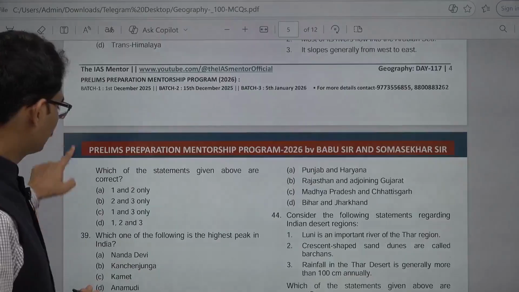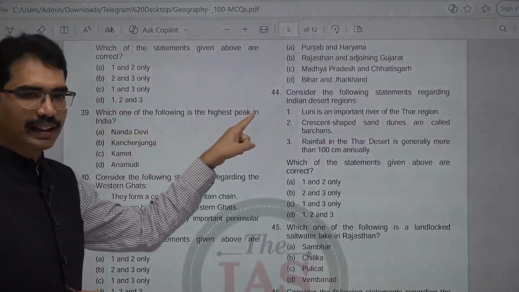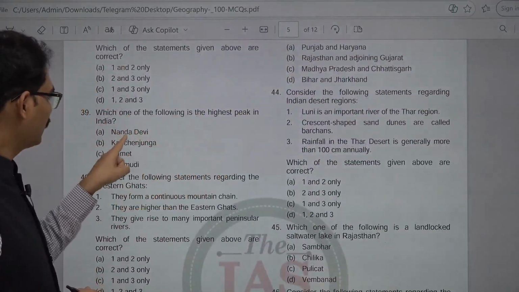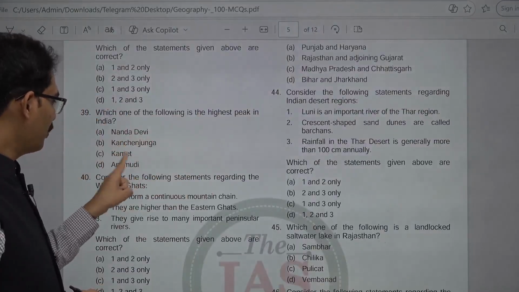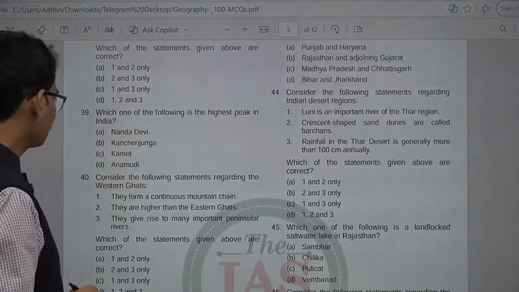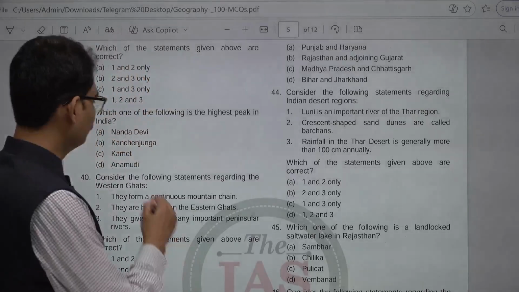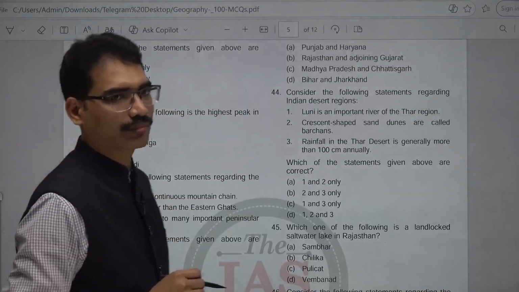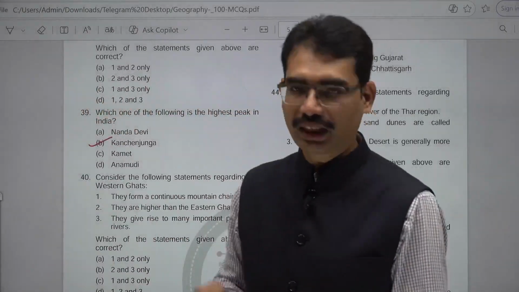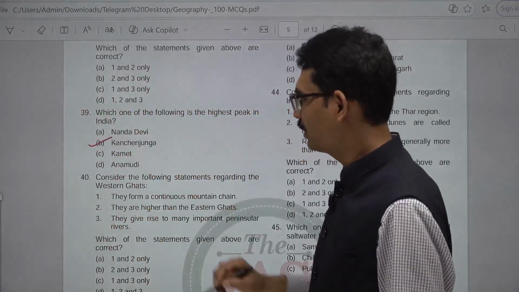39. Which one of the following is the highest peak in India? Nanda Devi, Kanchenjunga, Comet, Anaimudi. Here answer is Kanchenjunga. It is the highest peak in India. This is the answer. In the given options, Kanchenjunga is the tallest one.